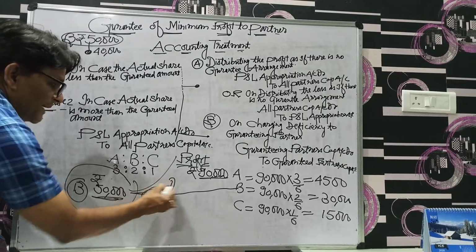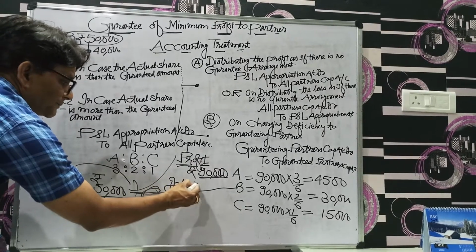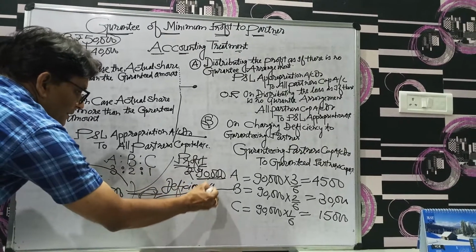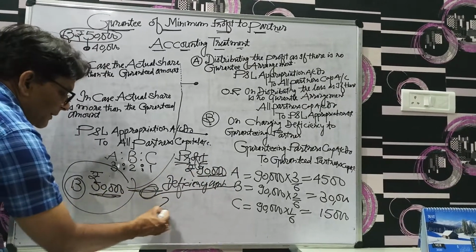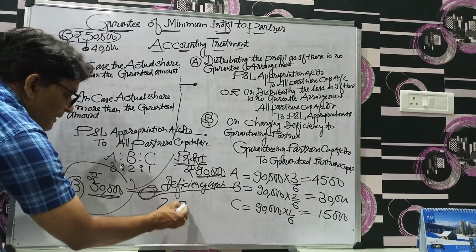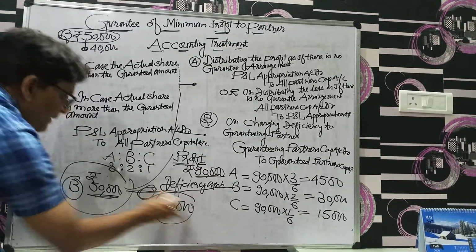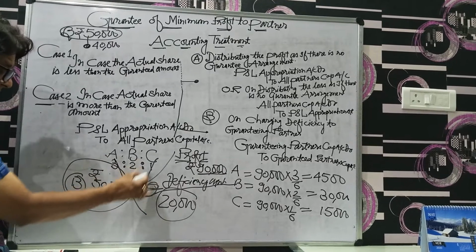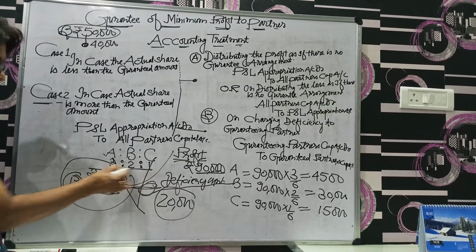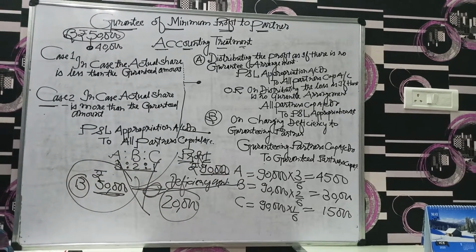So the deficiency amount would be 50 minus 30, which is 20,000. That amount of 20,000 is borne by A and C in the ratio of 3:1, which is their existing ratio.